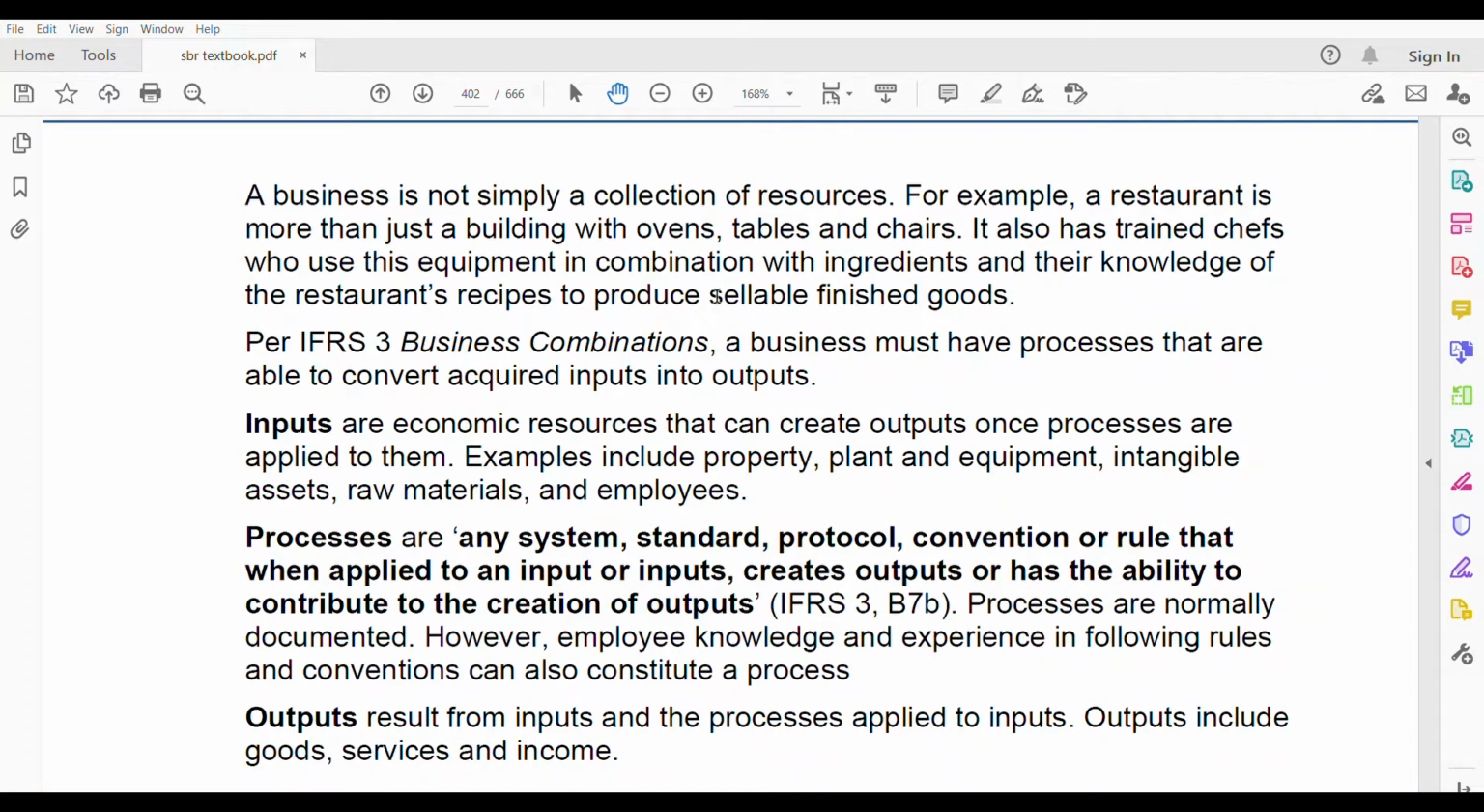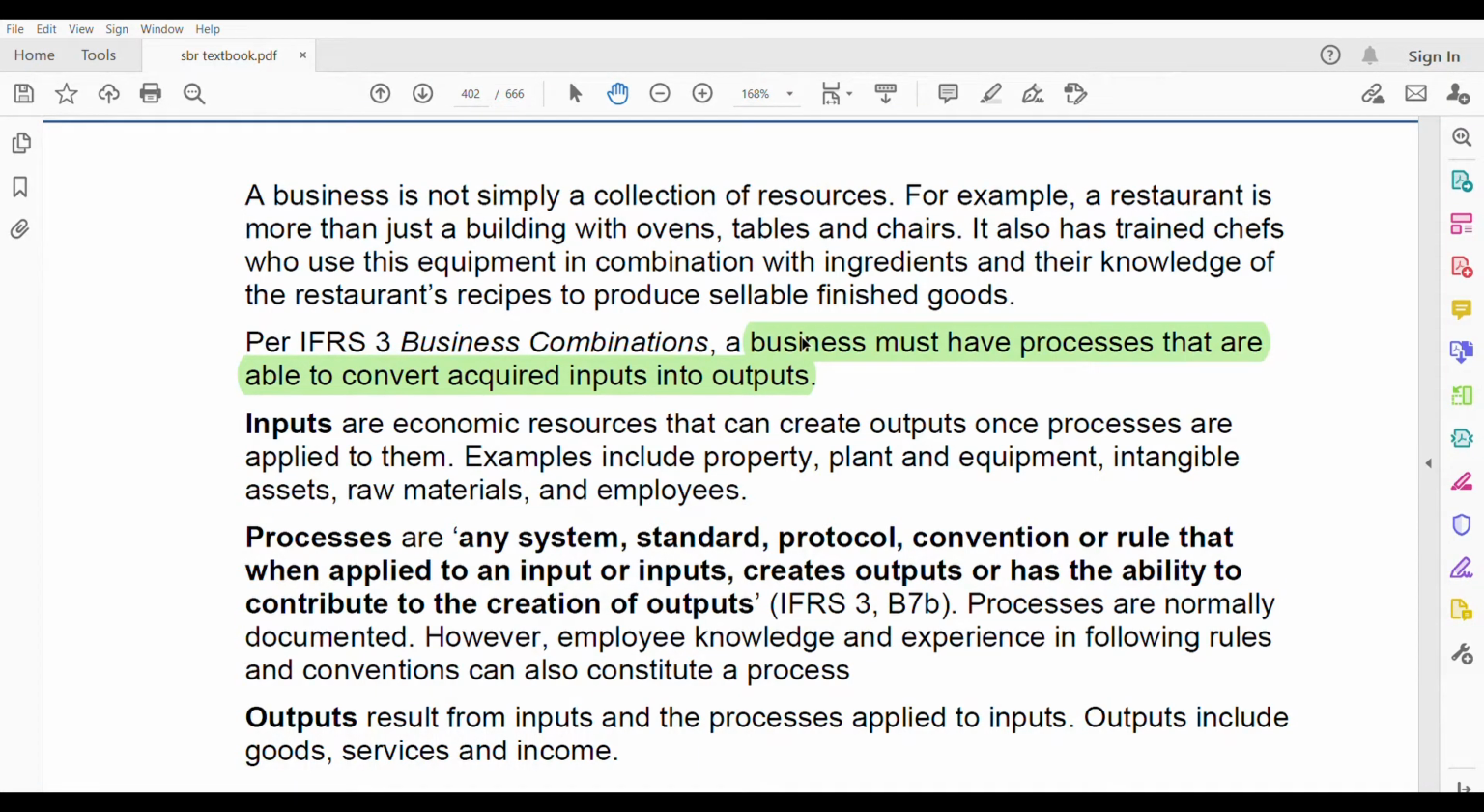You cannot say a business is just a set of assets, ovens, tables and chairs, that's it. No, it's a process of many activities which are integrated together, dependent on one another, and they make an output. What is their output? You make good food and you sell it to the customer, right? So according to IFRS 3, a business must have processes that are able to convert acquired inputs into outputs. Business is more like a process, where you are converting inputs into outputs.